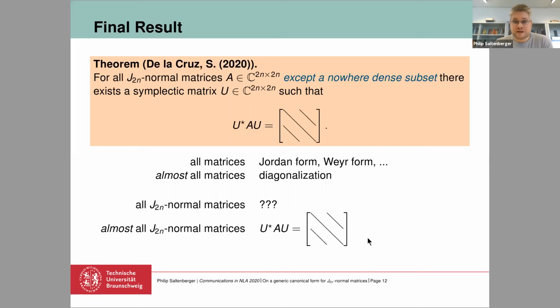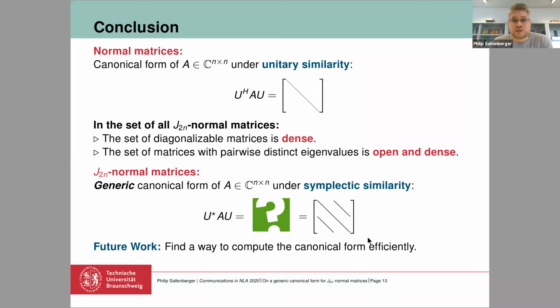So with these results, I would like to conclude. We began with the normal matrices. The normal matrices are always diagonalizable, and they are always unitarily diagonalizable. So we find a unitary similarity transformation to diagonal form. Then we looked at the J-normal matrices and proved that the set of diagonalizable matrices is dense in the set of J-normal matrices. And this was not quite enough to prove that our canonical form is generic.